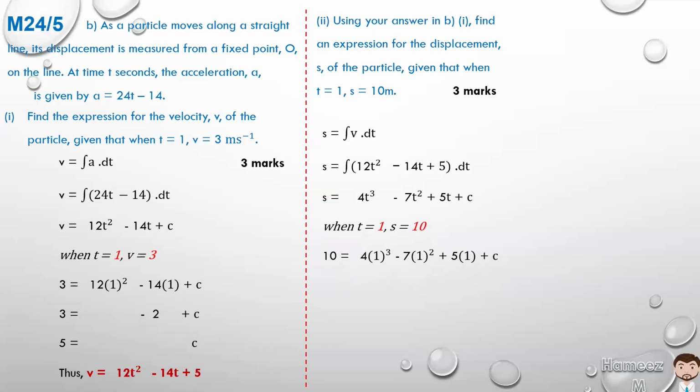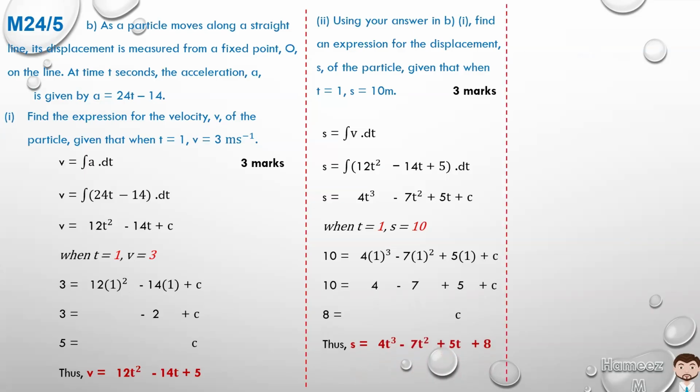4 minus 7 plus 5 plus c. 4 minus 7 is minus 3 plus 5 is 2, and 10 minus 2 is 8. So 8 is equal to c. As such, we can rewrite the equation for s. S is equal to 4t cubed minus 7t squared plus 5t plus 8. Let's move on to part C.